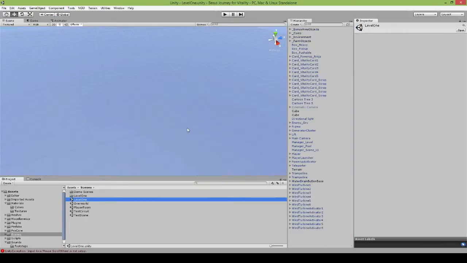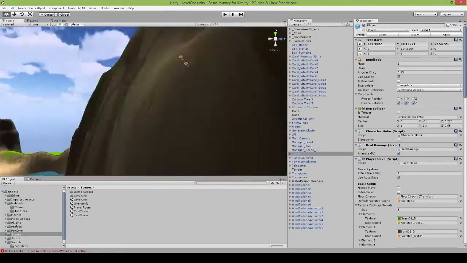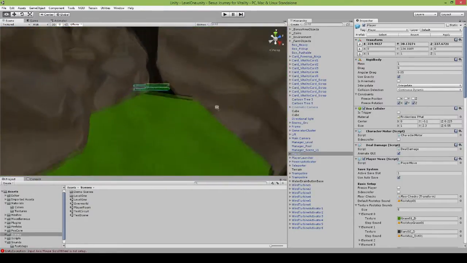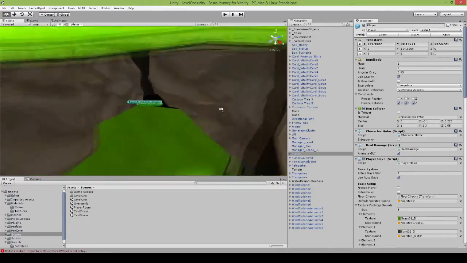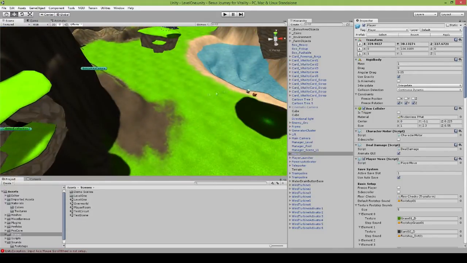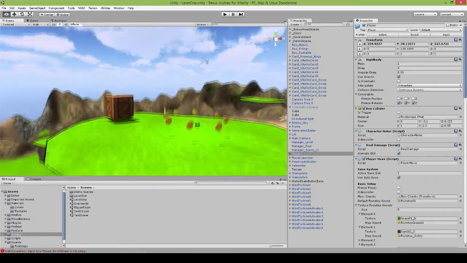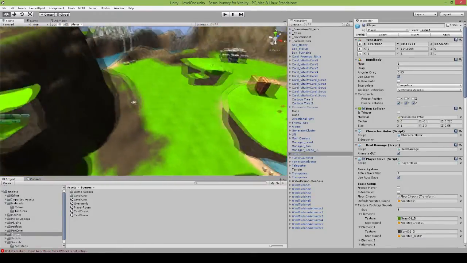Let's actually hop back to the first level over here. And I had a bonus area. I think I showed that off in a previous video where you come in here and it takes you to a bonus area. Well, I found out that obviously changing scenes, we lose all the coins and all the progress we've made in the level. I don't want to have the player leave the level just to come back and find out he's got to recollect all the coins, push all the boxes and things like that.